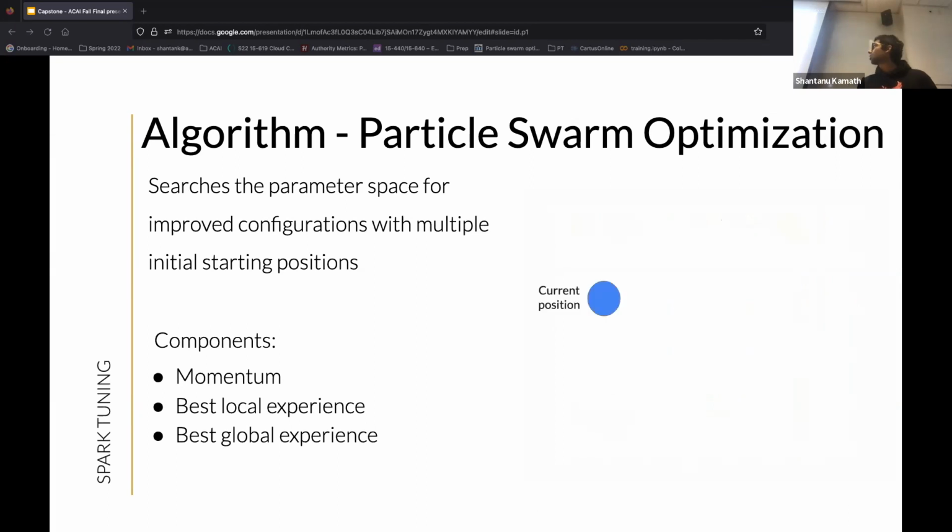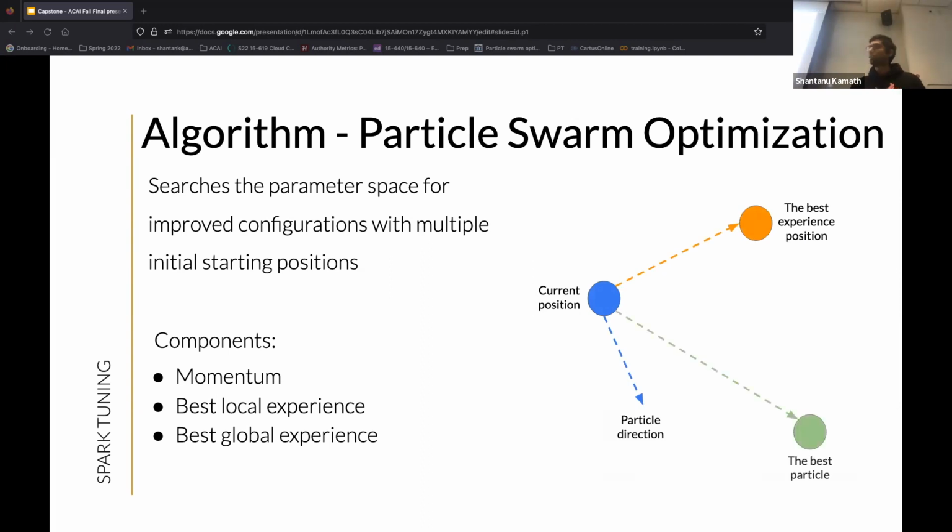So this is the current position of the particle. The next position of the particle is determined by three components. The first one is the particle's current direction, and the next one is the best experienced position of the particle, which is basically the optimal value seen by the particle in its history. And the third one is the global best position, which is the best position so far from all the particles in the swarm. Each of these components can be weighted differently, and adding them together, we get the new position of the particle shown here in red.